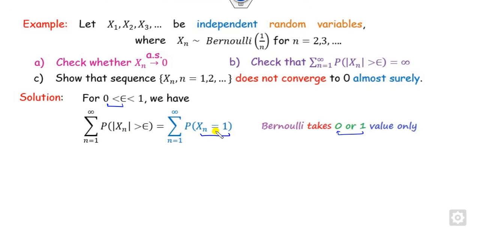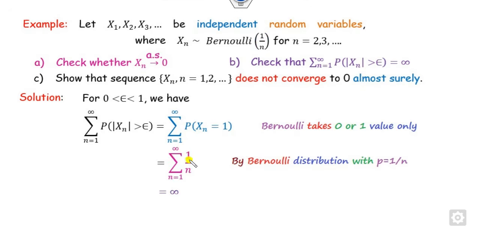What is the probability of the Bernoulli when it is 1? It's p, and otherwise 1 minus p. So what is the probability of the Bernoulli given to you? 1 by n. So you can write it as the sum of 1 by n. What is that? This is nothing but a divergent series. Once it is divergent, you can see it's infinity. Now you can see it's an equality.